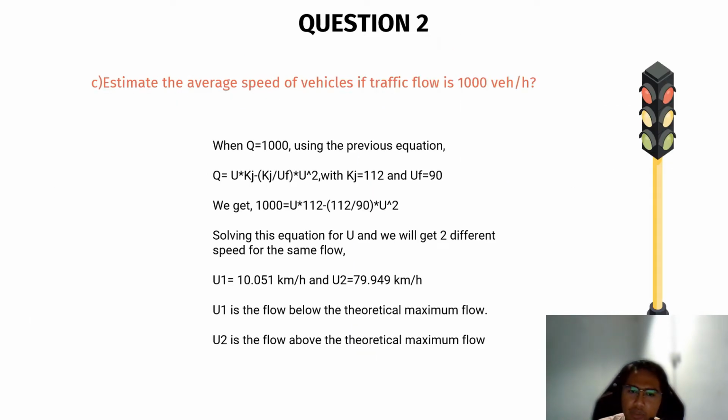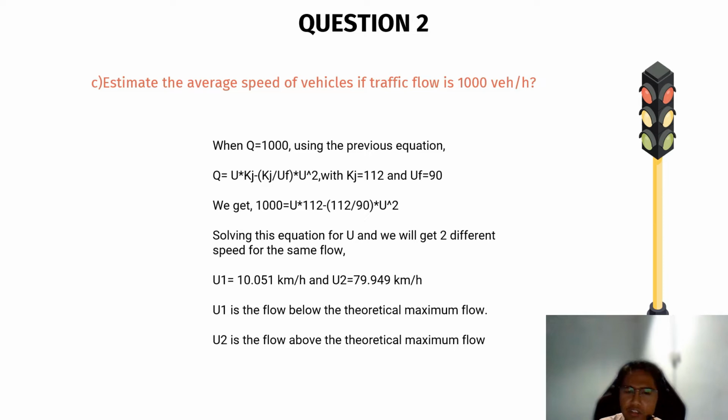And when Q is equal to 1000, using the previous equation, which is Q equals U multiplied by Kj minus Kj over Uf multiplied by U squared, with Kj equal to 112 and Uf equal to 90, we get 1000 is equal to U multiplied by 112 minus 112 over 90 multiplied by U squared.